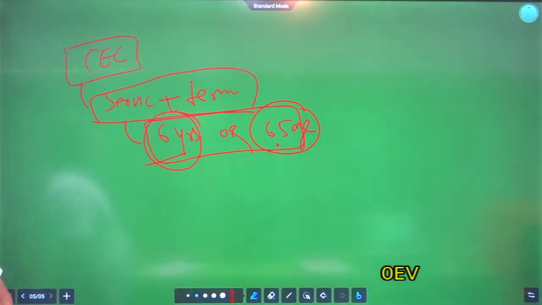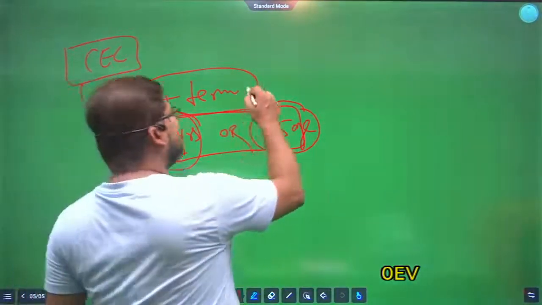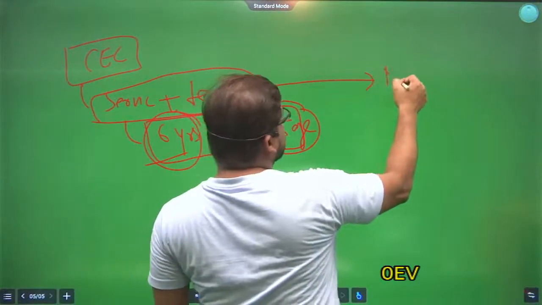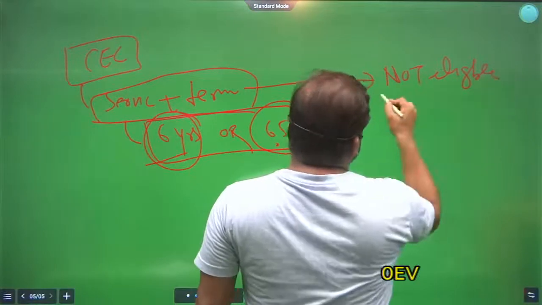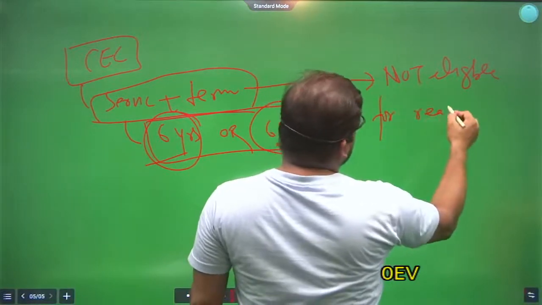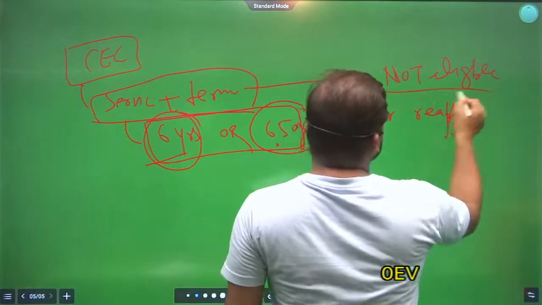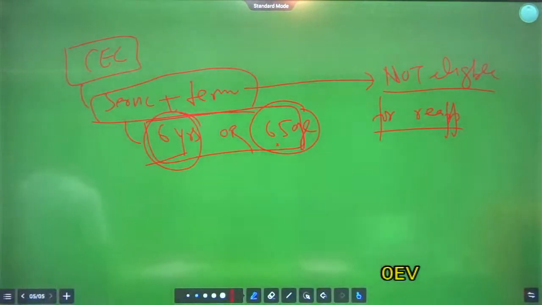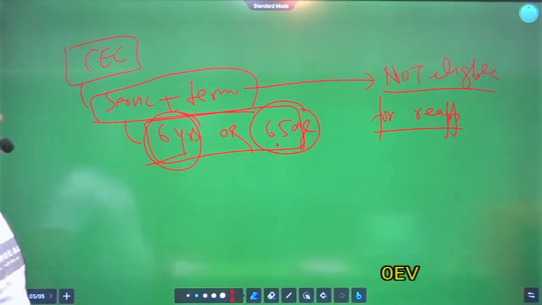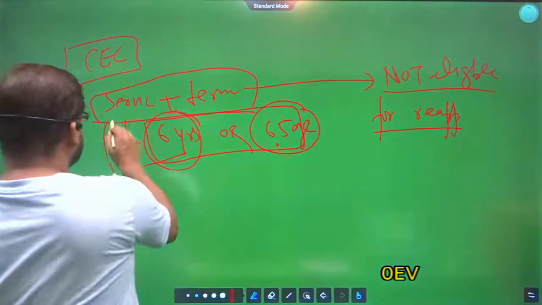Clear? And once he is retired or completed his tenure, he is not eligible for reappointment. Chief Election Commissioner cannot be reappointed. Clear?